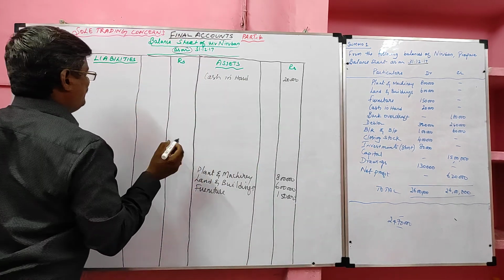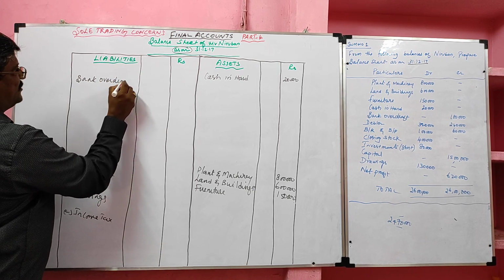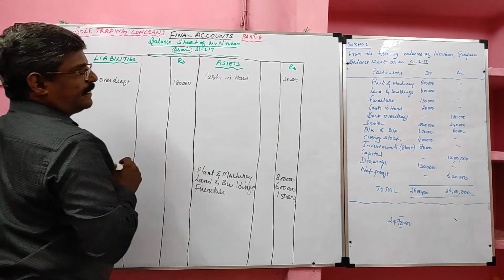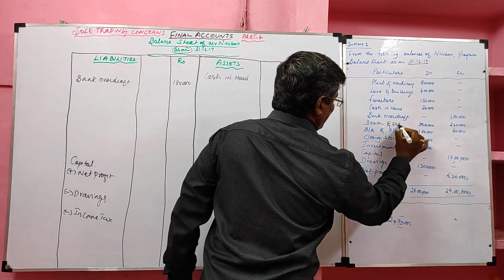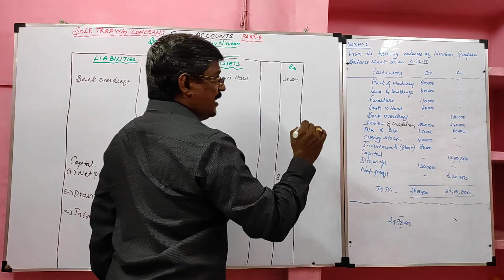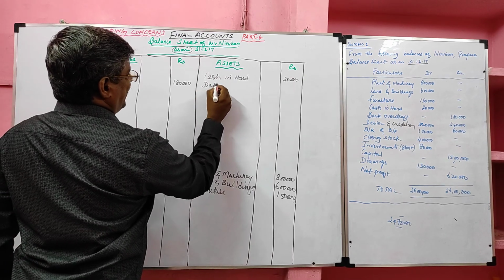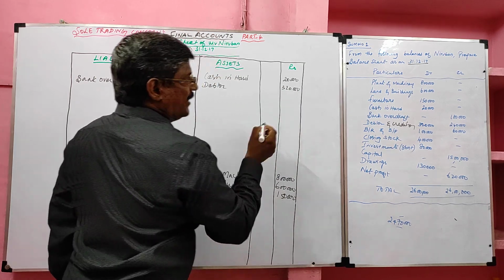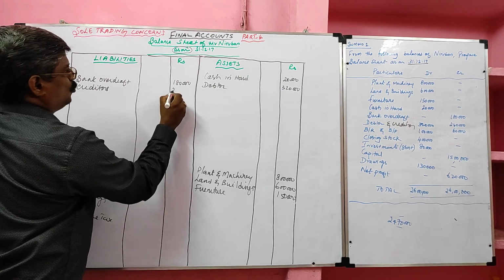Next we have bank overdraft. It is a liability payable to the banker. Bank overdraft, value 1,80,000. Next we have debtor and creditor. The item which is recorded under debit is called debtor. The item which is recorded under credit is called creditor. So debtor appears in the asset side, 3,20,000. Creditor appears in the liability side, 2,40,000.